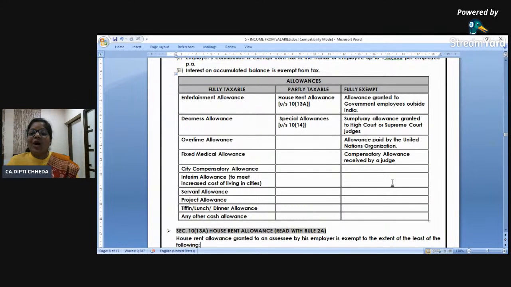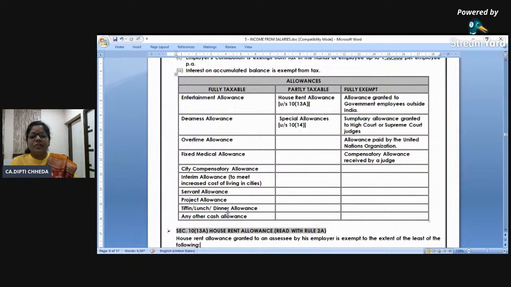Yes, allowances are divided into 3. First, we'll do the good ones. Fully exempt for all, fully taxable for all, partly exempt. In the exam, the middle ones are the ones that come. Fully exempt are government and high court and all this, you can read at home so that we save time. Fully taxable are, I told you, entertainment allowance, it's taxable for all except for the government employees who get the deduction. Then we have DA, we have overtime allowance. All these are fully taxable.